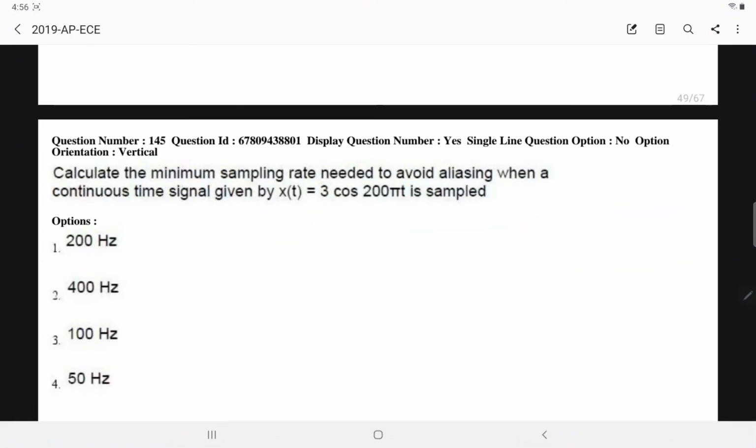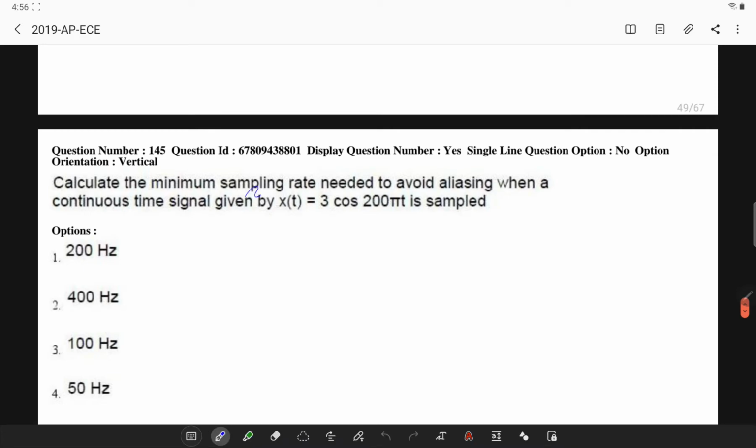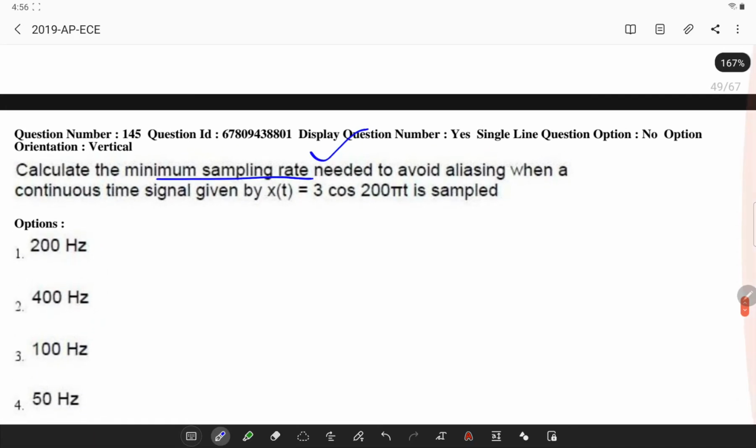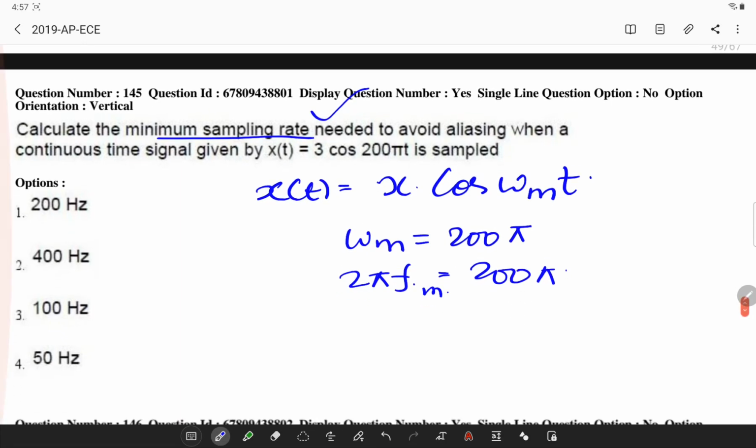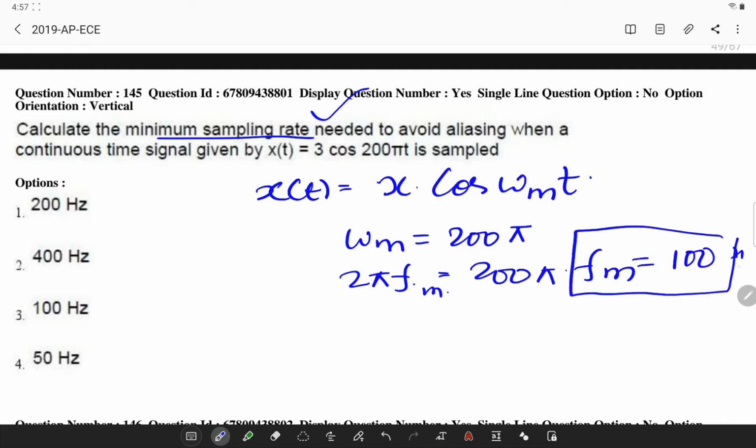So here you have a signal. Calculate the minimum sampling rate to avoid aliasing when a continuous time signal is given. Remember, the signal is to be compared with the standard signal, which is magnitude into cos(omega_m t). This is your signal given. If I compare here, my omega_m is equal to 200 pi. Omega is generally 2 pi into fm, the signal frequency. So I can simply get the maximum frequency of the message signal is 100 Hertz.